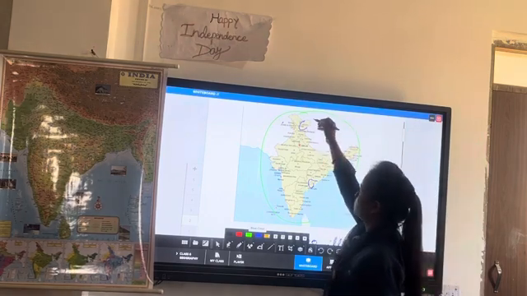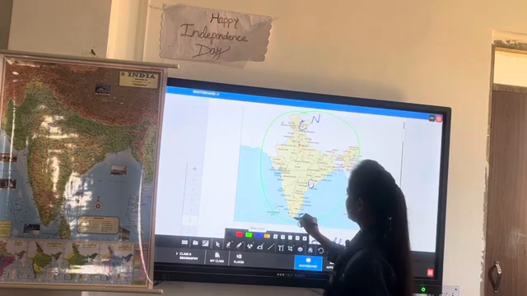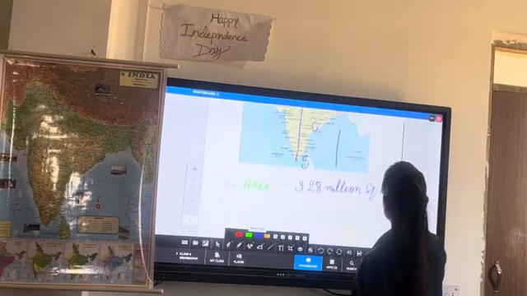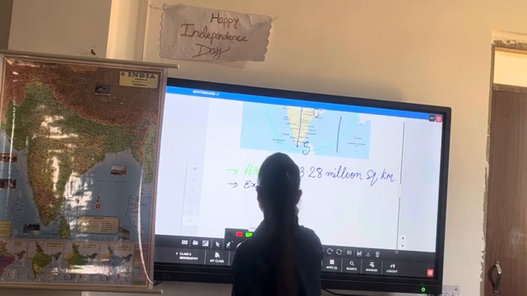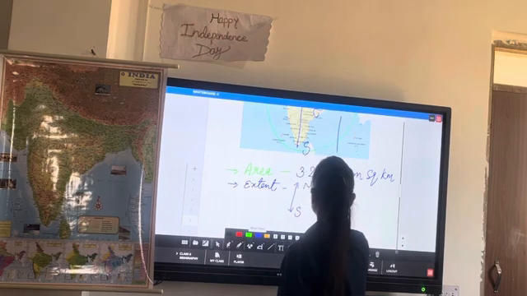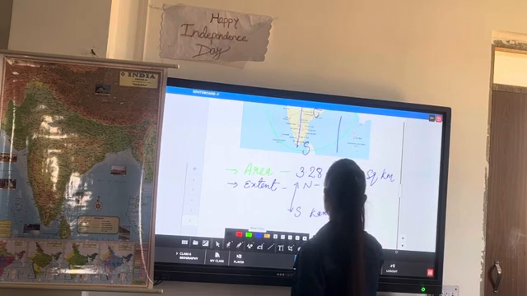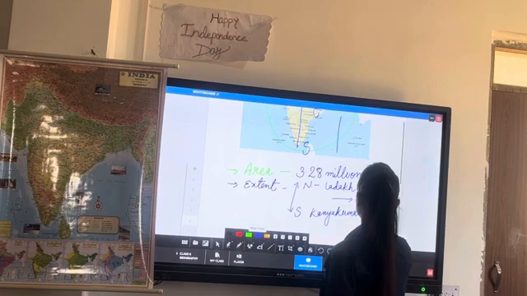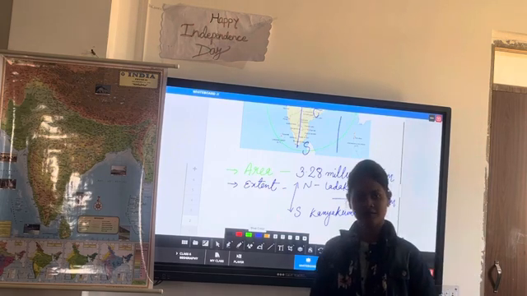According to the north to south extent, from Ladakh to Kanyakumari, the distance is 3,200 kilometers.